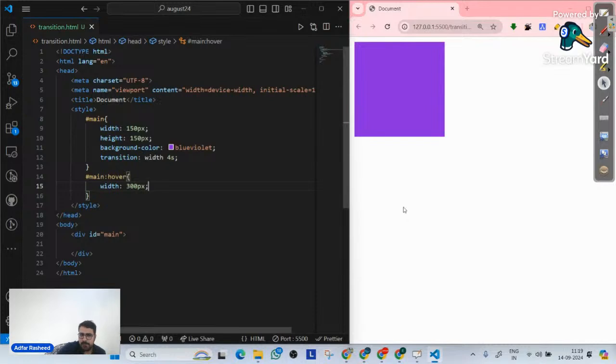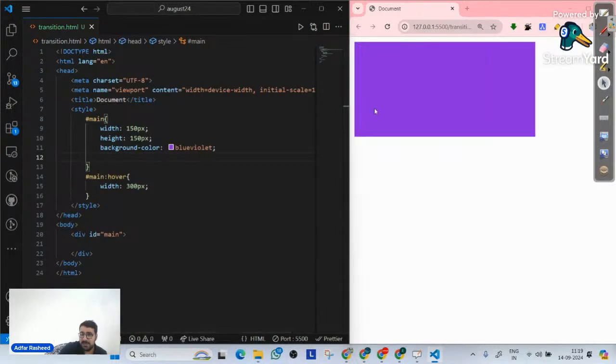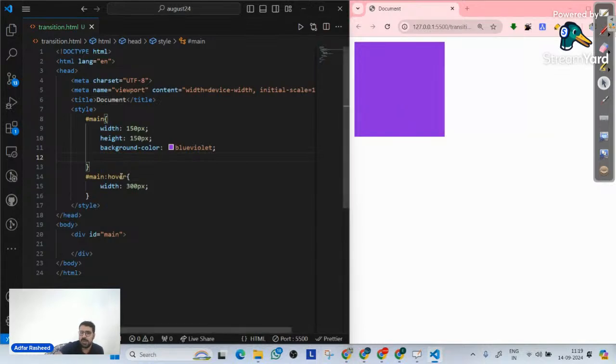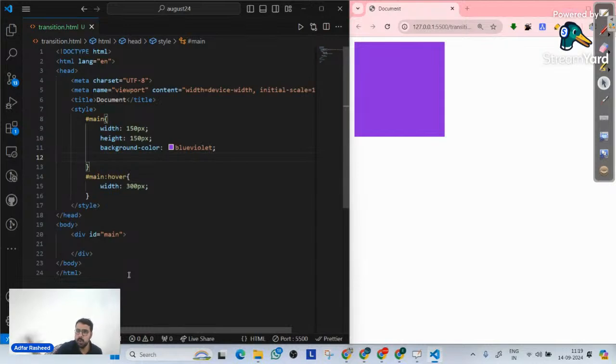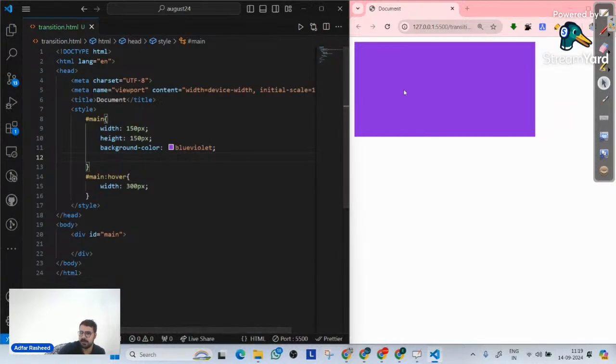Let me do one thing, let me remove this transition for a second. Let's talk about without transition. If I go over it, it immediately makes the width 300 pixels. Do you see that? Because that's what the pseudo class hover does. When I hover on it, make the width of the element whose ID is main 300 pixels, right?